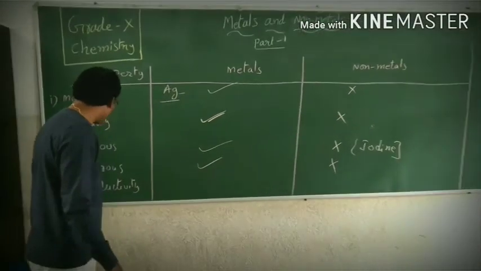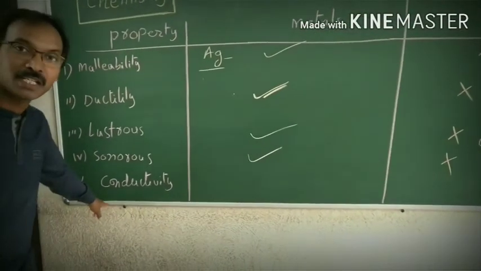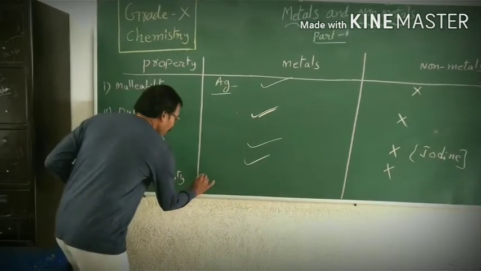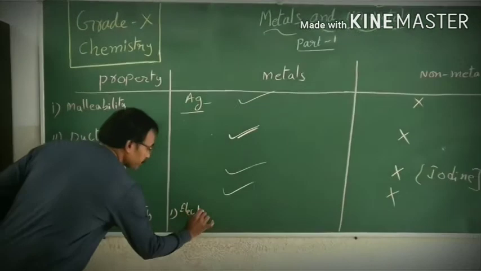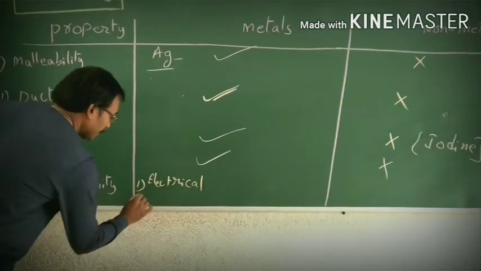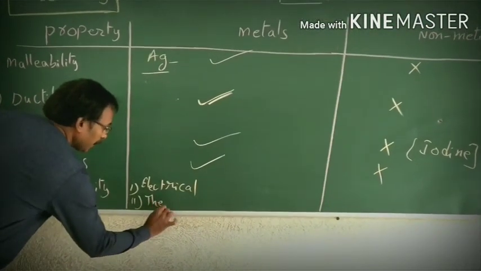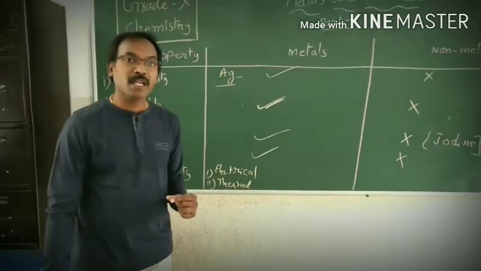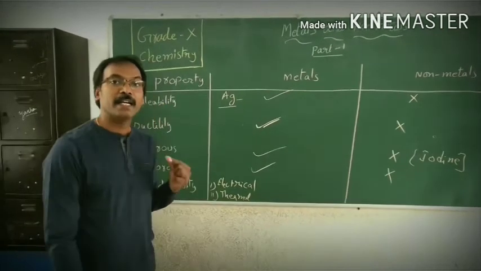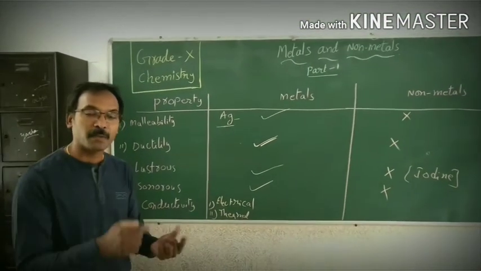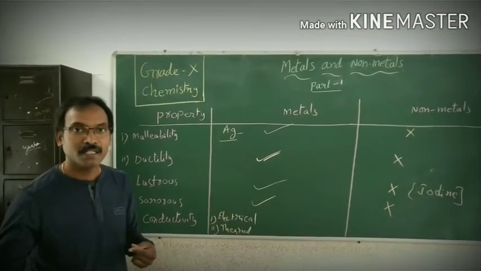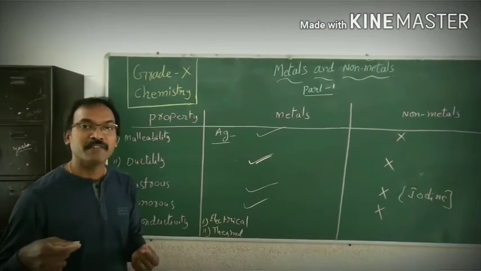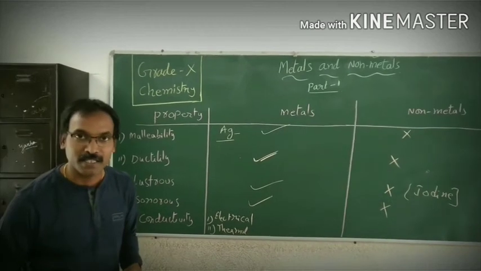Now come to the fifth property, a very important property, conductivity. Here conductivity is of two types: one is electrical conductivity and second is thermal conductivity. Electrical conductivity means if a substance conducts electricity through it from one end to the other end, then we say it is a good conductor of electricity.